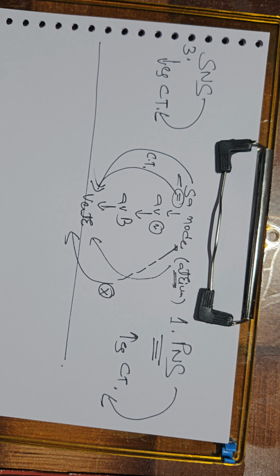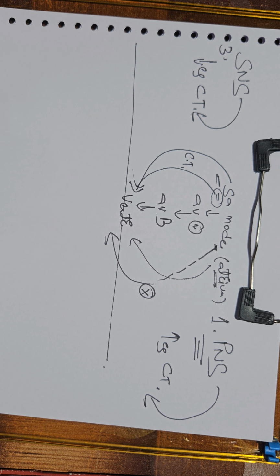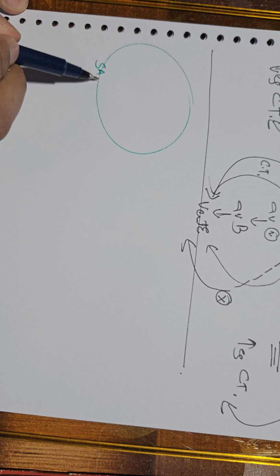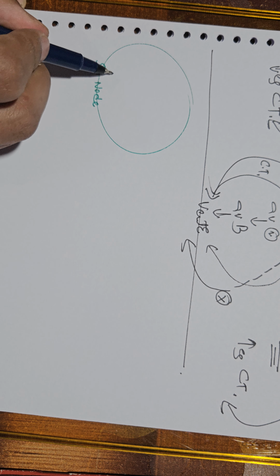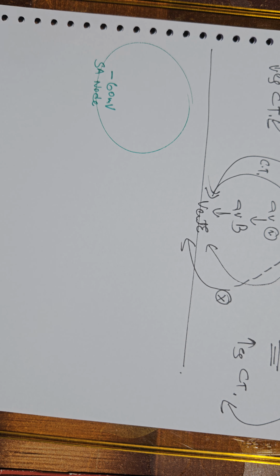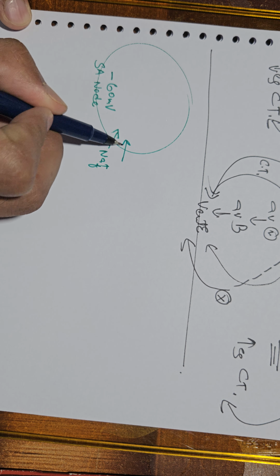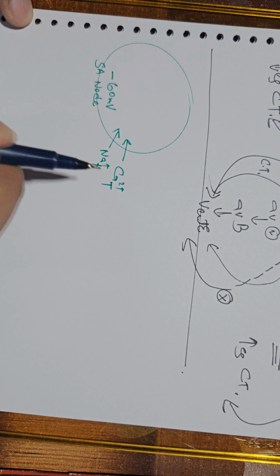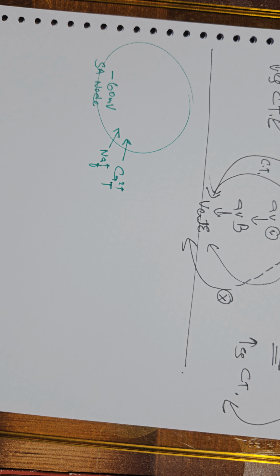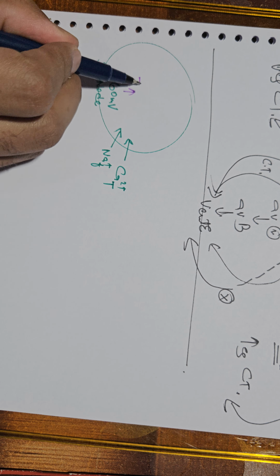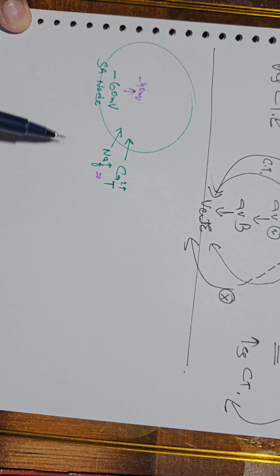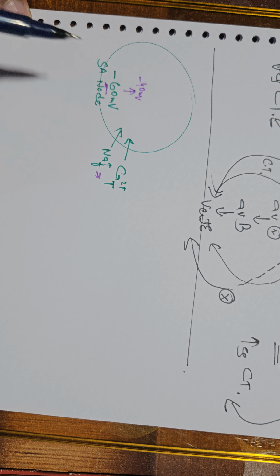Let me explain this by taking into consideration an SA nodal action potential. So let us suppose this is an SA node. Initially the inside potential is minus 60 millivolts, like we have been discussing. There is an entry of sodium through sodium funny channels, and there is entry of calcium through calcium T-type channels. When this sodium and calcium enter, it takes the potential from minus 60 to minus 40 millivolts, because these are positive ions that neutralize the negative charge and take it to minus 40.